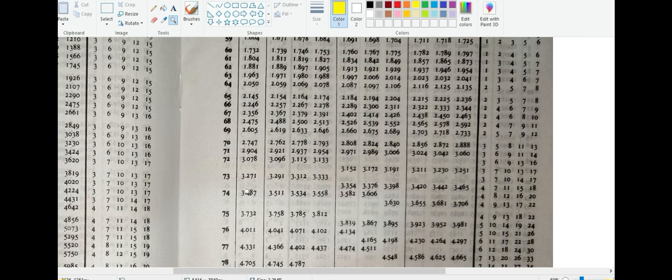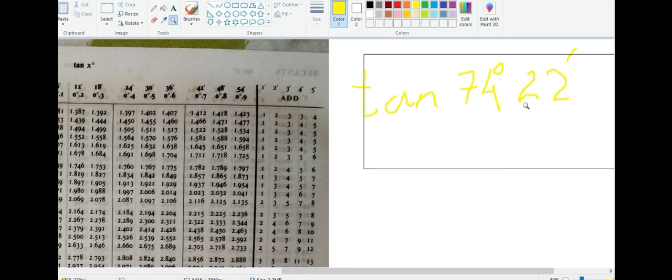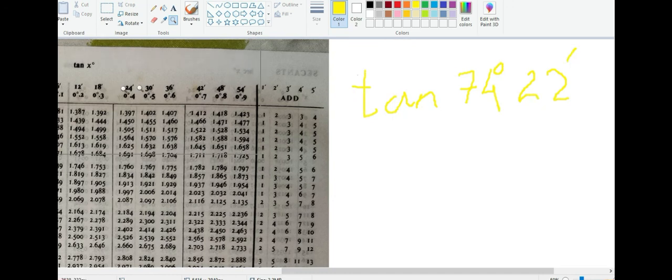Now we are looking for 74 degree and 22 minute. Since 22 minute is not there on the upper part, rather you have 18 and you have 24, 22 falls in the middle of these two. As I have already suggested, instead of taking the bigger one you take the lower one. So let me write down the value of tan 74 degree and 18 minute, because less than 22 is 18.